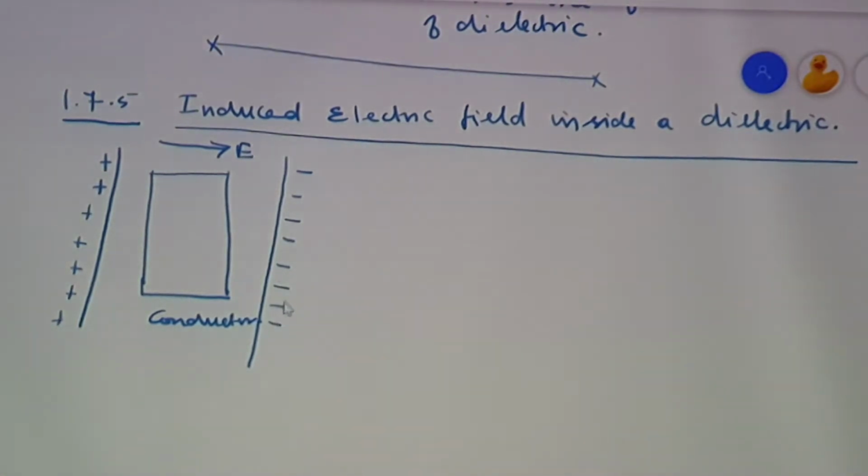So when you are considering a uniform electrical field with the help of this capacitor, and inside this you are placing a conductor, then electrons from this end of the conductor will reach the other side. This we have already studied. And here on the other side you will be having an equal number of positive charges. So this E is E external, acting from left to right.